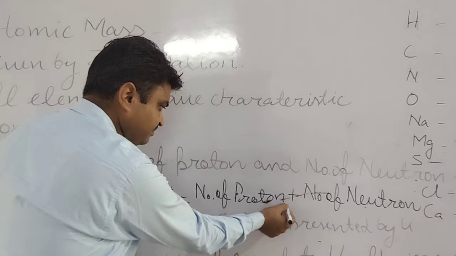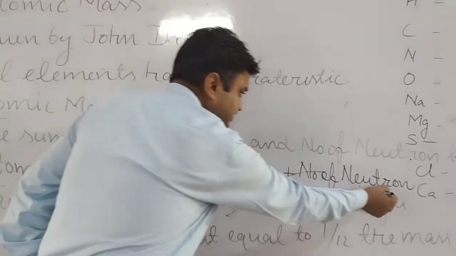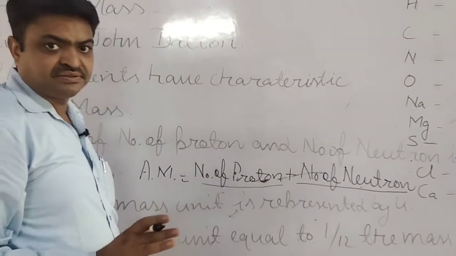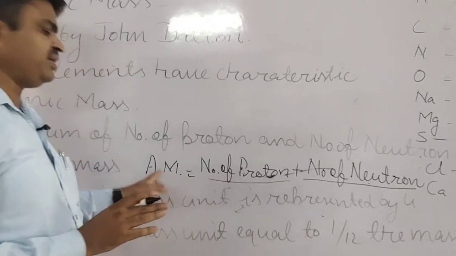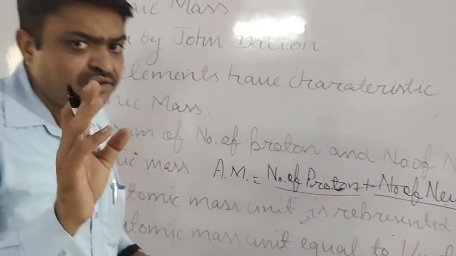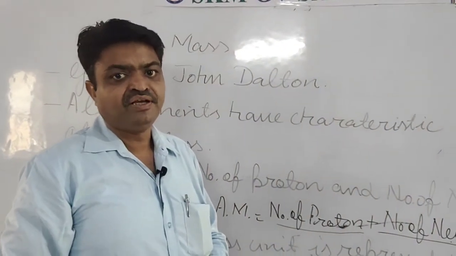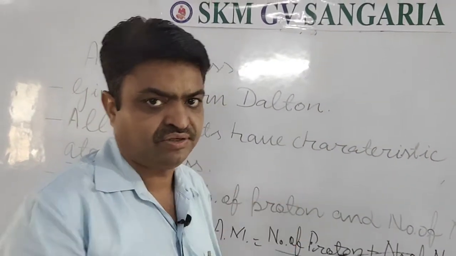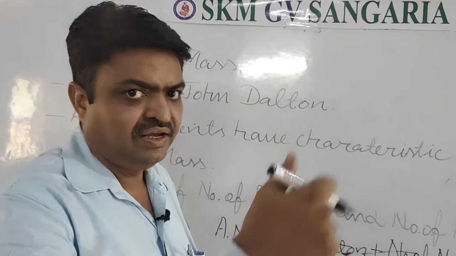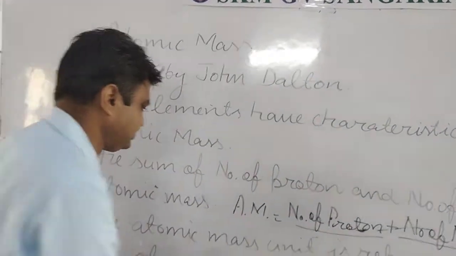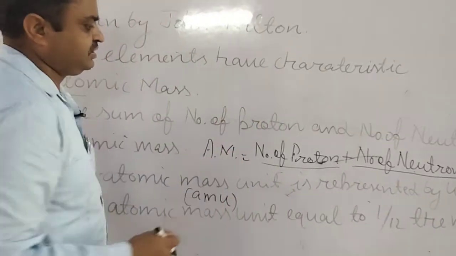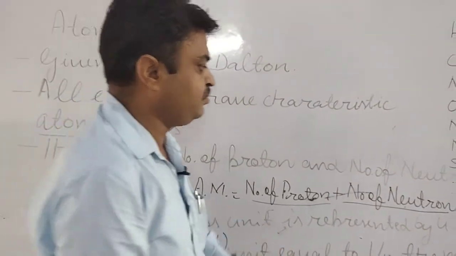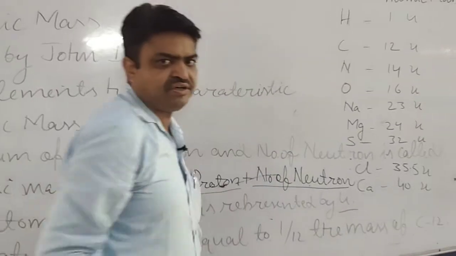If we add these subparticles' numbers, then we get the atomic mass. The unit of the atomic mass is known as atomic mass unit, and in ancient times it was written as AMU. But nowadays it is represented by a single small u.